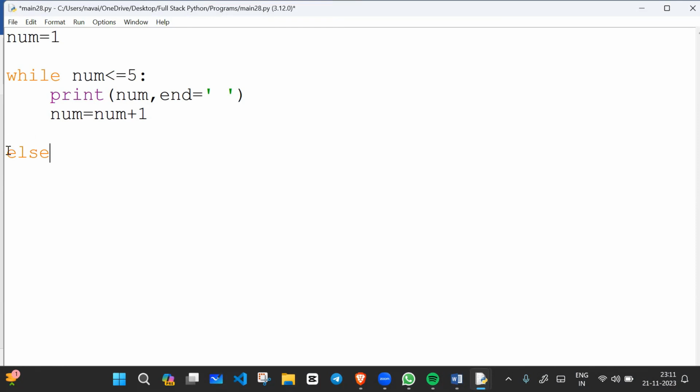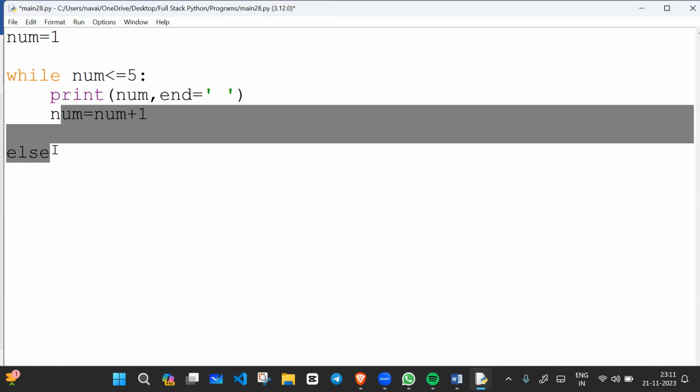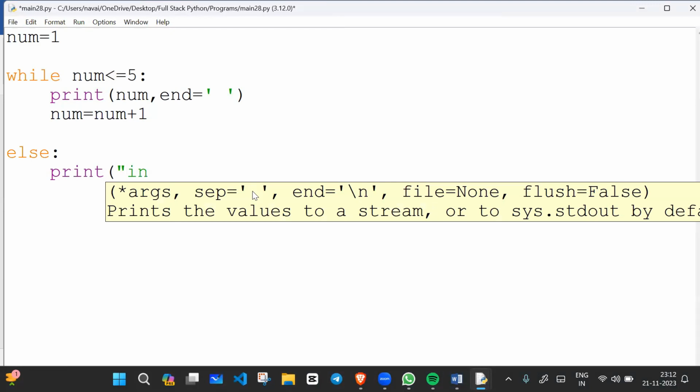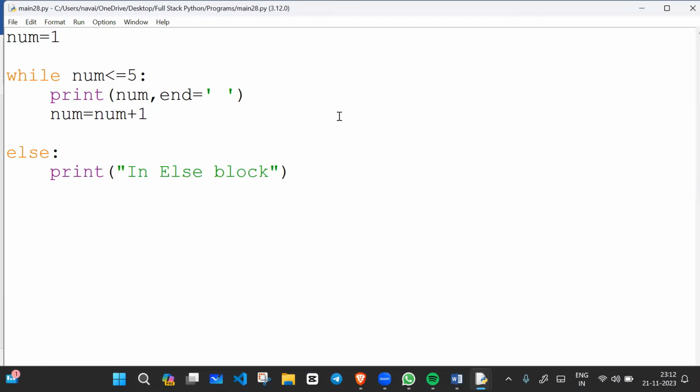So can you see, the else block is not inside the while loop. Remember this, it is a separate block. So we can write print "in else block", like this. This statement will execute after the condition becomes false. Only when the number value is greater than 5 will it be false, and then this will execute.